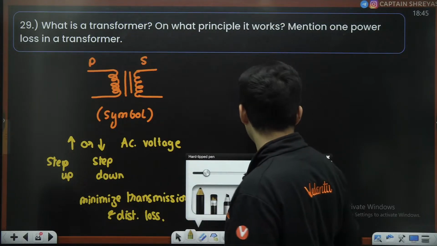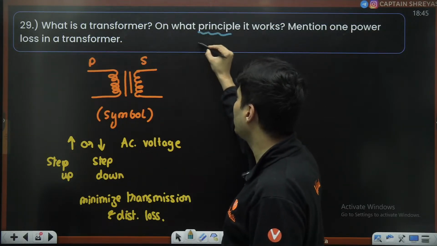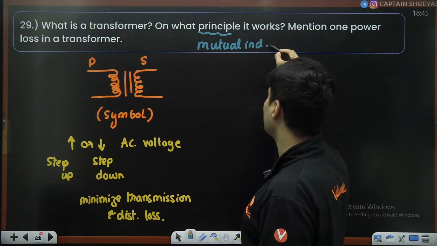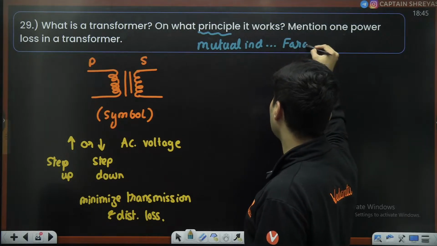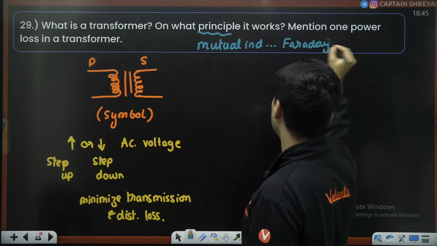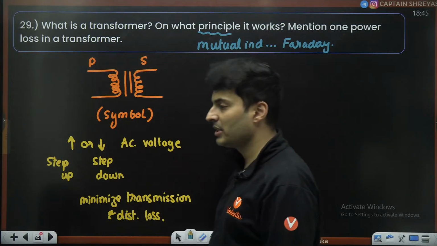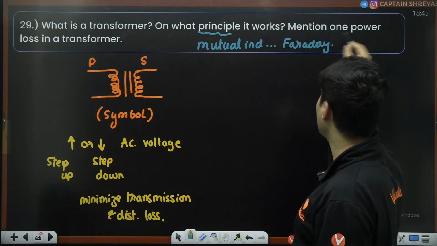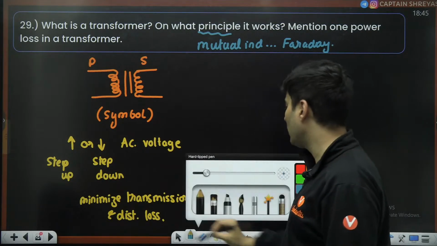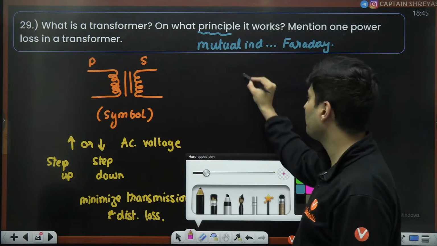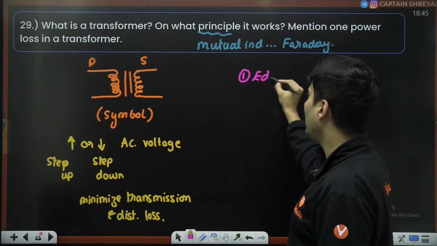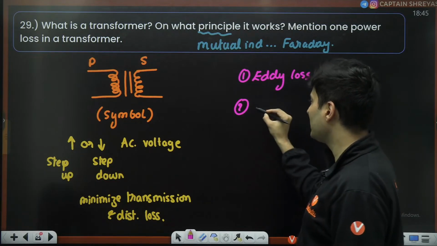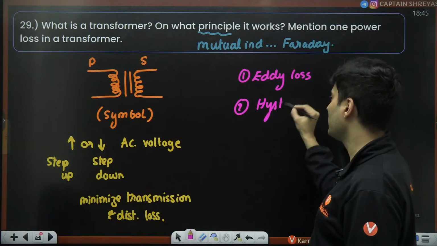What is the principle of working? It is based on the principle of mutual induction, which is given by Faraday. Yes, it is based on the principle of mutual induction. So that is the second mark over here. Next mark, example of one power loss. There are many power losses which happen. One is basically eddy current loss. Second loss you can say is hysteresis loss.